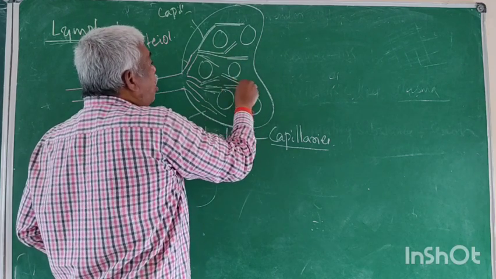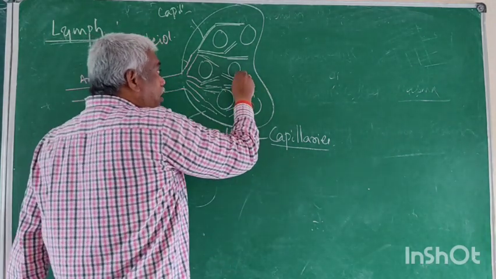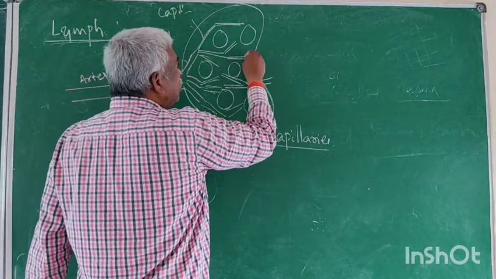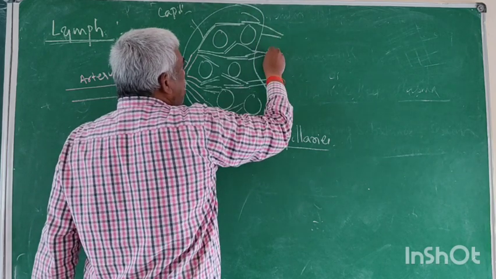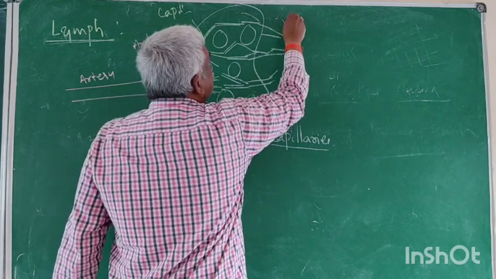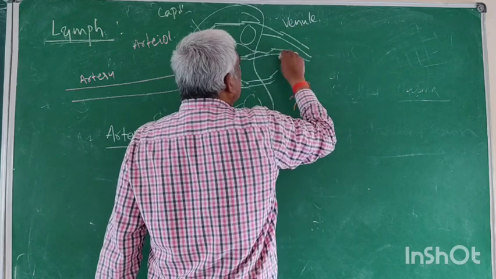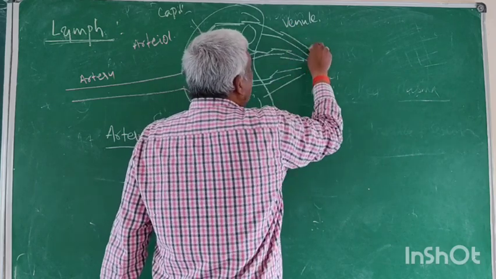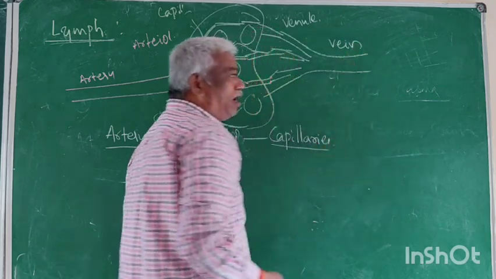This is the newly formed capillaries. These capillaries come together, and these capillaries together form a blood vessel. This is called venules. These venules together form a common blood vessel called a vein.